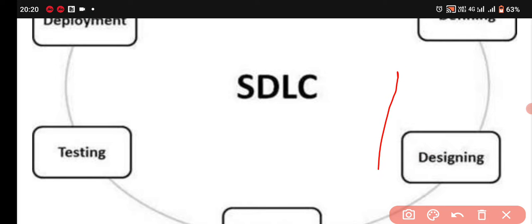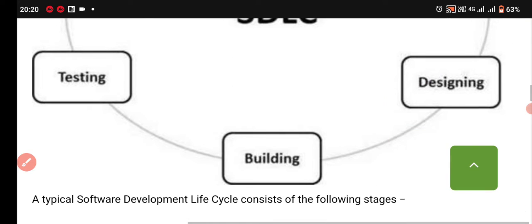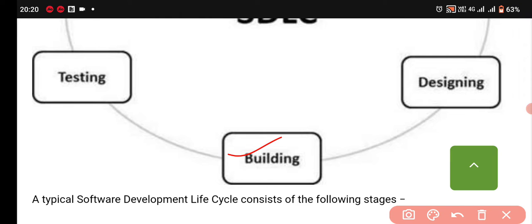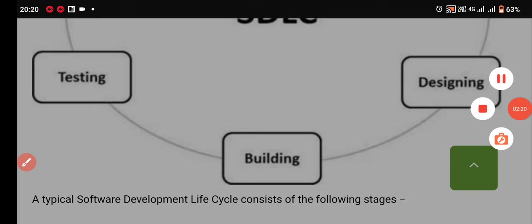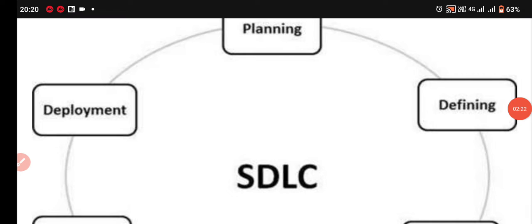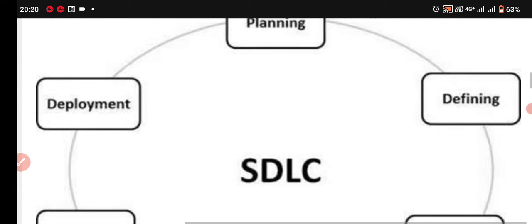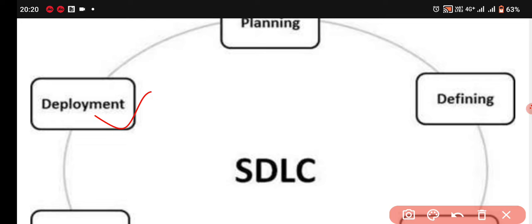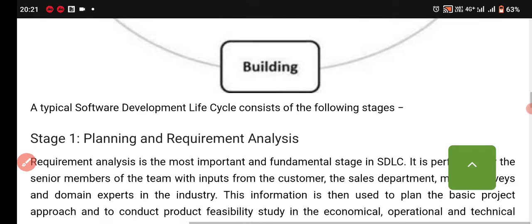After the designing phase we build the software, and after building we test the software. After testing we deploy the software. So this is the complete process of SDLC. Let's move ahead.